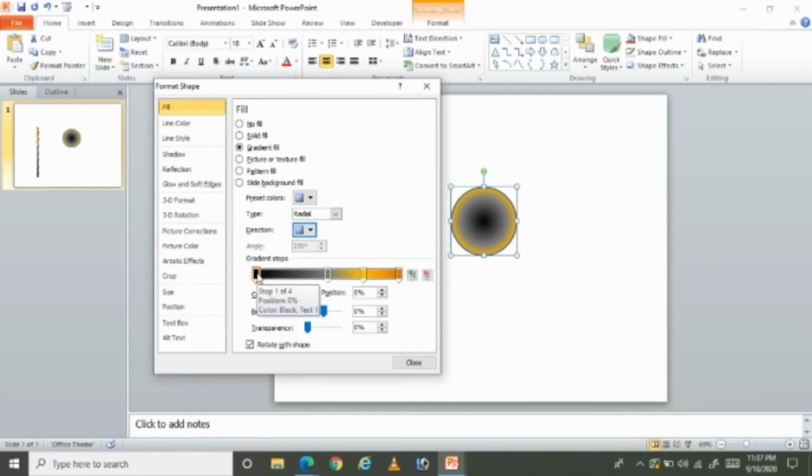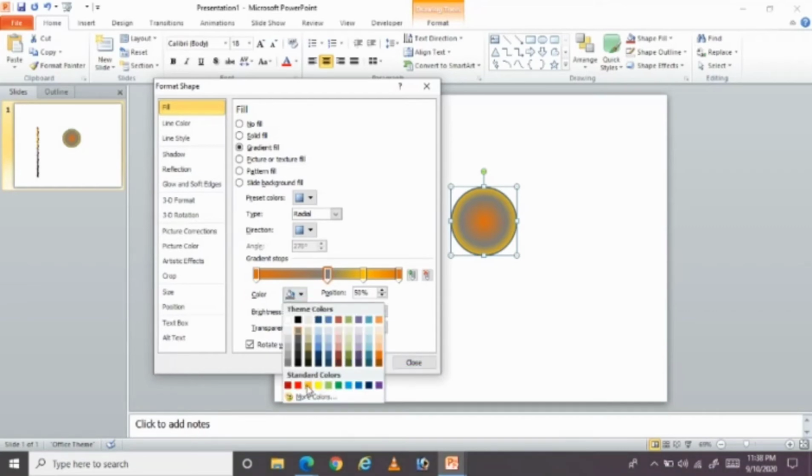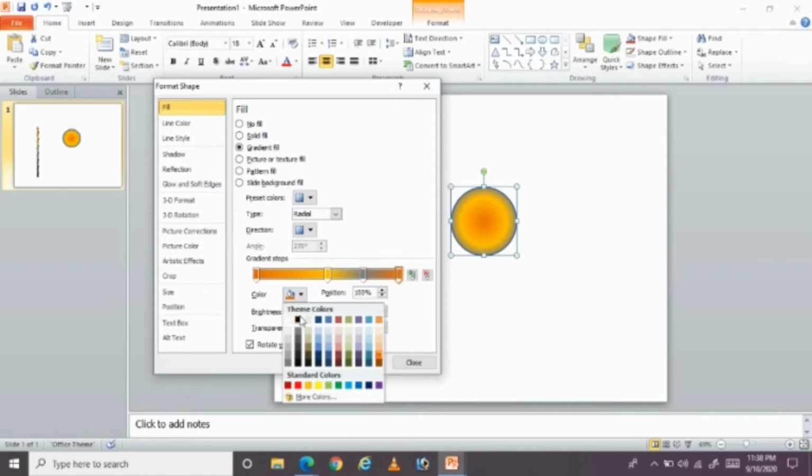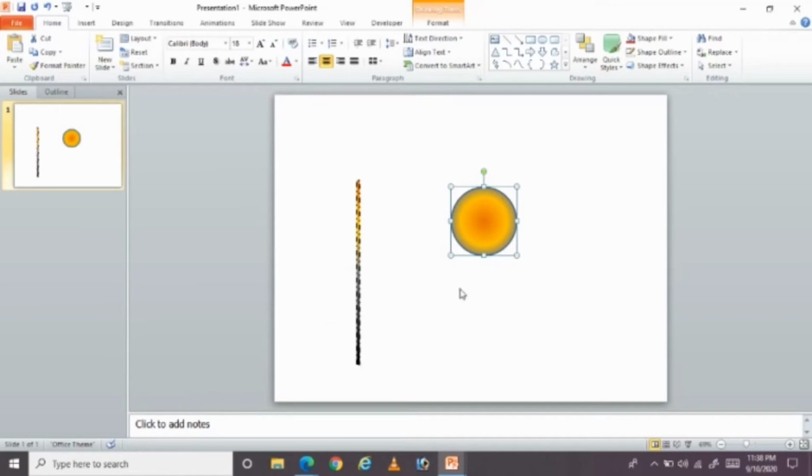So this is gradient stop 1, so I'm giving this color as orange. And the second gradient stop, which is at 50%, I'm changing the color to yellow. And at the third gradient stop, which is at 75% position, I'm giving a light grayish color. And the last stop, 100%, I'm giving a black color. Click on close, and then you can see.